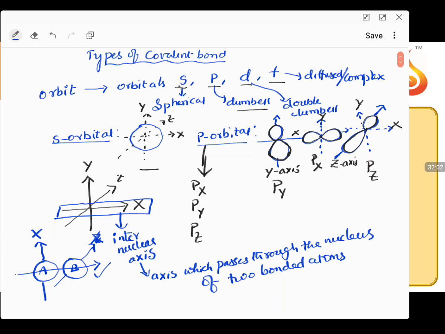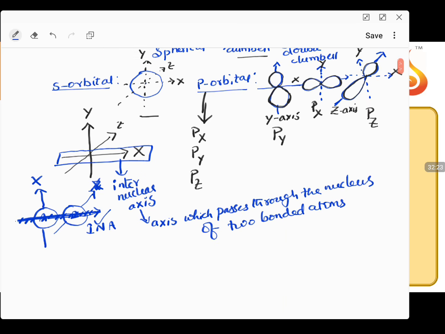Yes. So this is taken as the internuclear axis. Only this particular one is considered as the internuclear axis, and these are not. This is the major important point which we need to understand: the internuclear axis is the axis which passes through the nucleus of two bonded atoms.